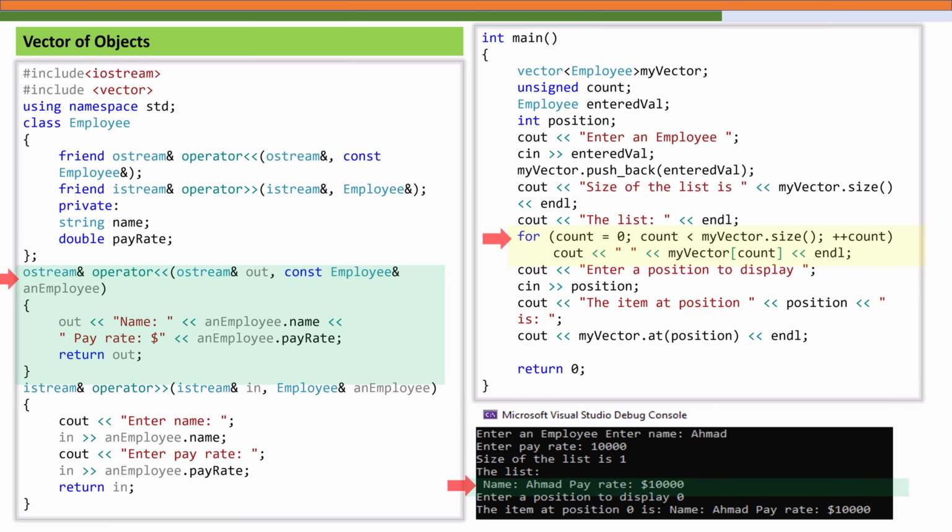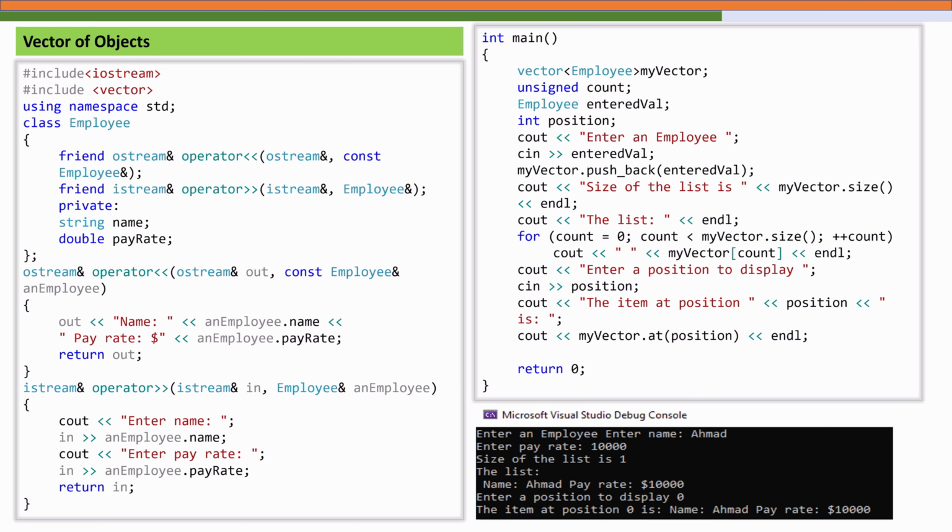Finally, we loop through the vector and print each employee using that overloaded operator. So this is a perfect example of object storage with automatic memory management, and the vector handles all the resizing and the memory allocation internally. Vectors allow random access to any element using either the subscript operator or the at function. The at function checks whether the index is valid, preventing accidental out of bound errors.